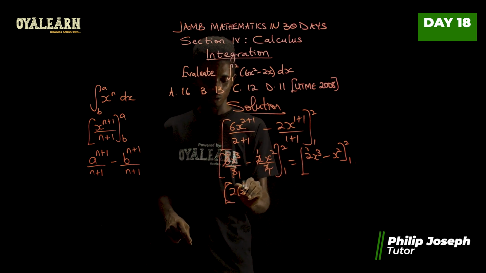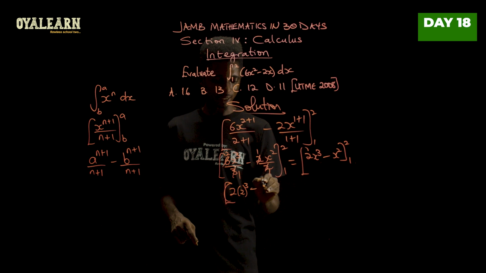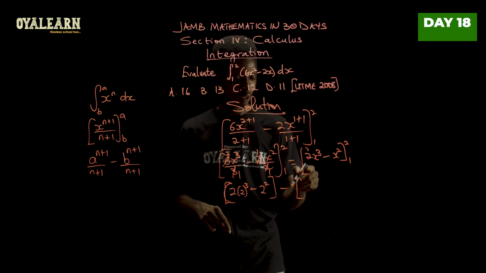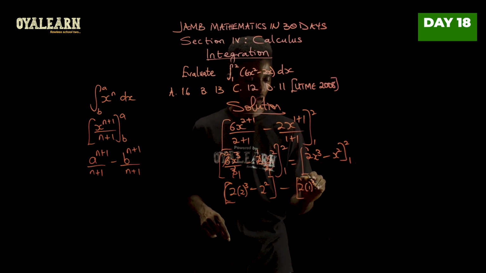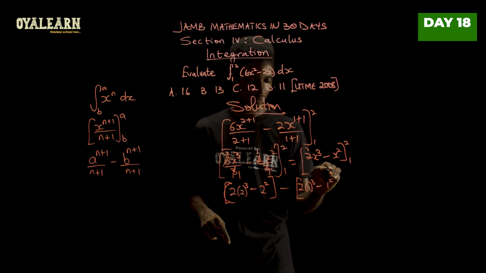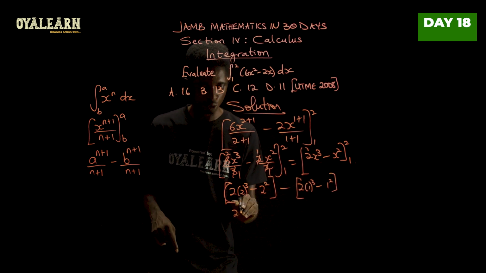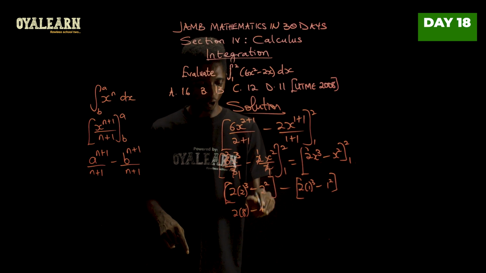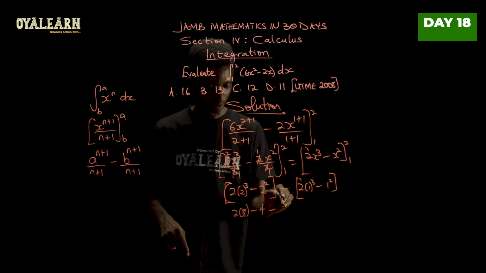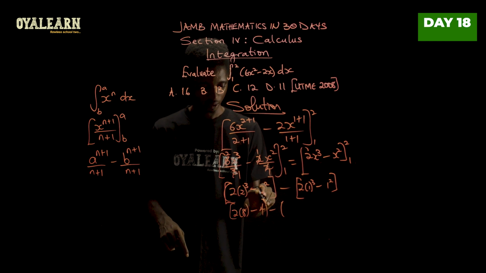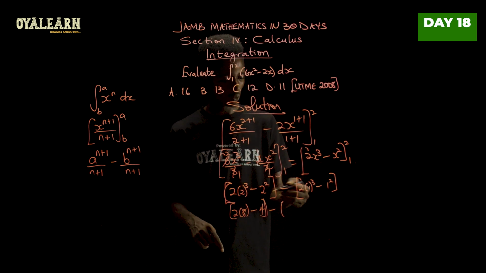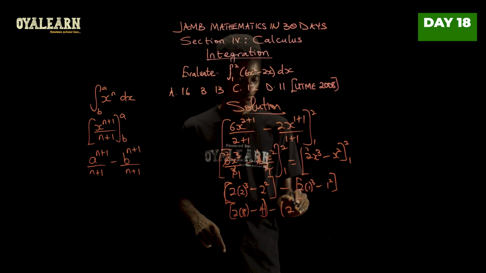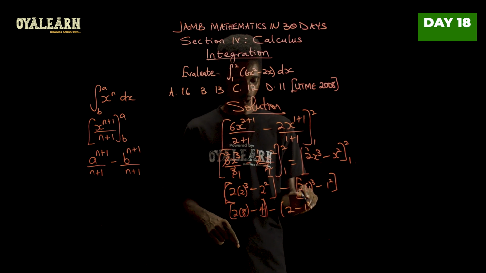2x raised to power 3 minus x is still 2 here, so 2 squared, minus when x is 1. Now this will be 2 into 1 cubed minus 1 squared. Now this will give us 2 multiplied by 8, since 2 cubed is 8, minus 2 squared, that is 4, minus 1 cubed is 1, 1 times 2, we still have 2, minus 1 squared, that is 1.